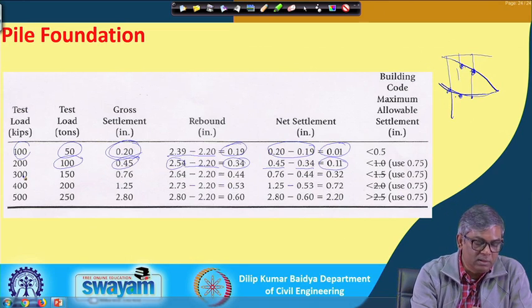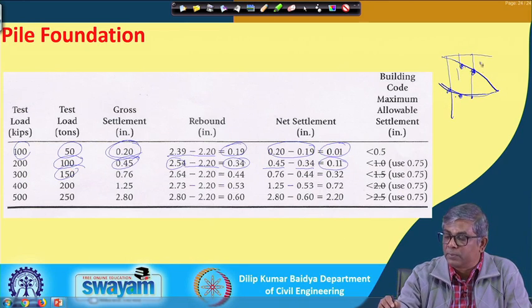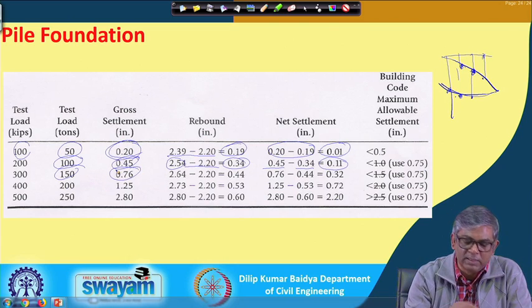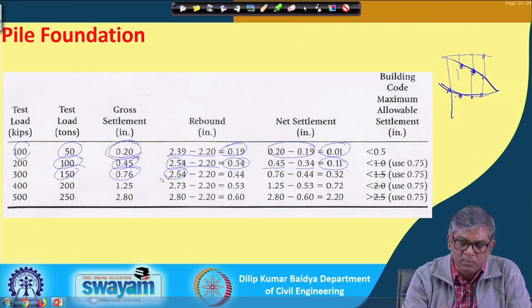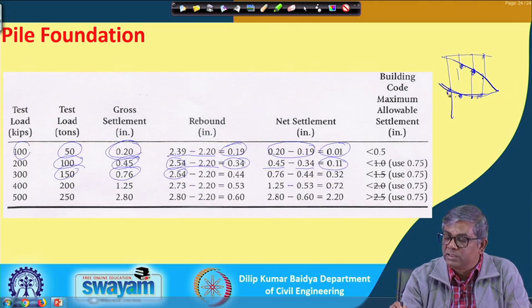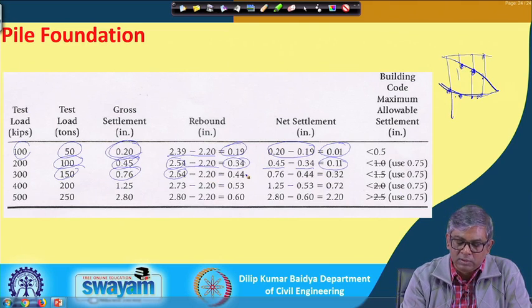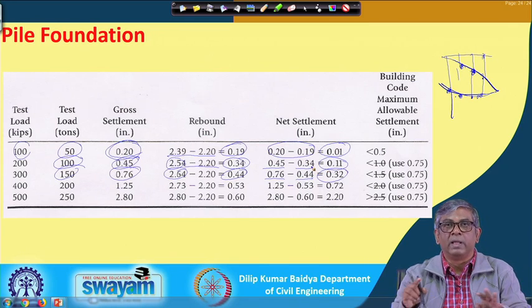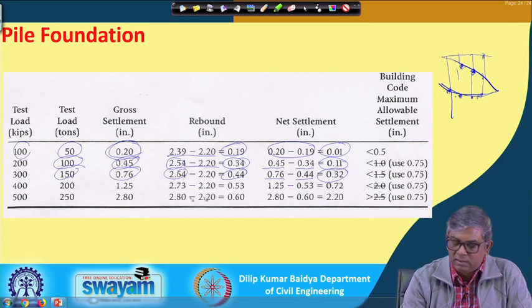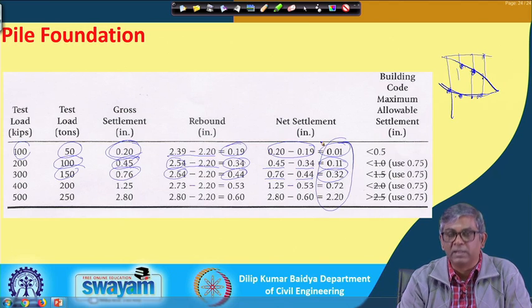Similarly, if it is 150, suppose here that was the loading. The gross was 0.76, and at this point when the rebound was going on, here it was 2.64. So, the net settlement: 2.64 minus 2.20, so it is 0.44. So, our net settlement was 0.76 minus 0.44, that is 0.32. So, like that we can find the net settlement at different loads.